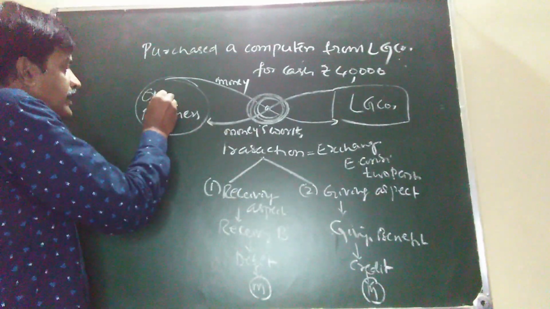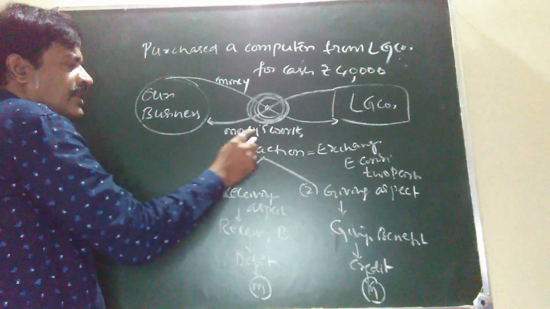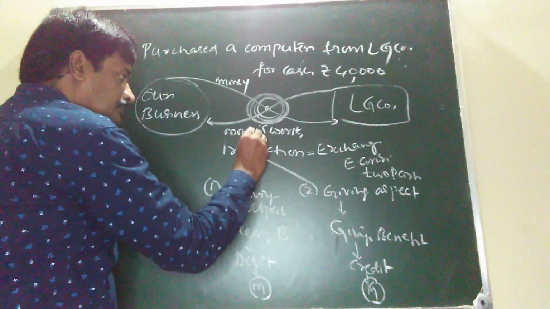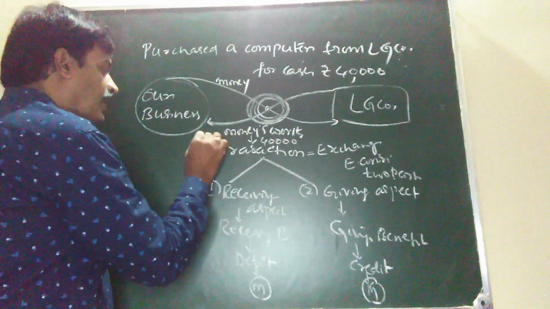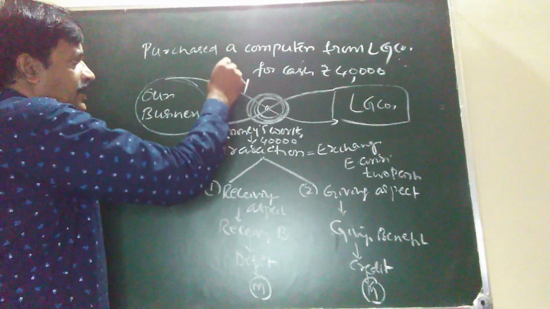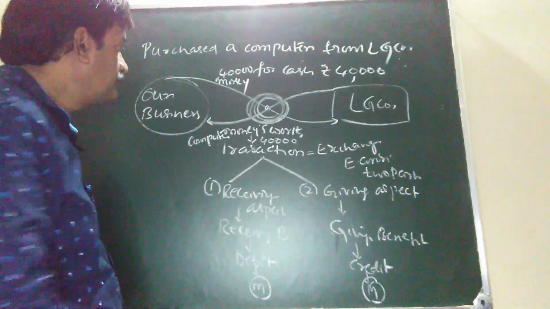Now from the point of our business, we are receiving what? We are receiving money's worth. Money's worth how much? 40,000 in the form of computer, and in return we are giving how much money? 40,000 money.